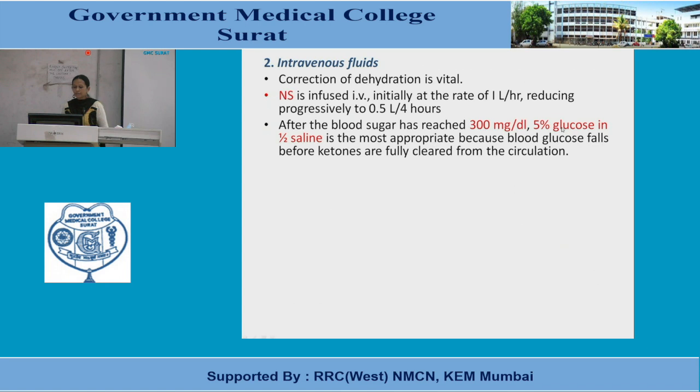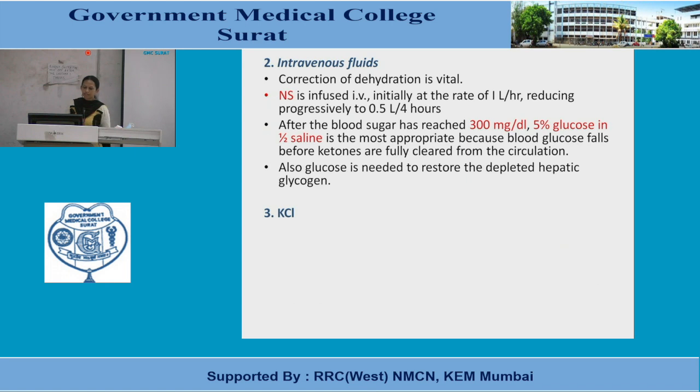Because the condition is hyperglycemia and here we are adding 5% glucose. But the reason is this. And when to start this? When blood sugar level reaches 300 milligram per deciliter. Also glucose is needed to restore depleted hepatic glycogen.